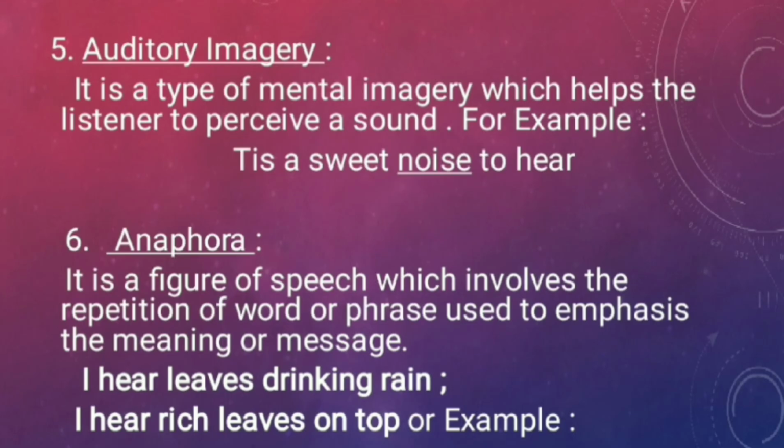So, what is the auditory imagery the poet has used in the poem? "'Tis a sweet noise to hear." So, we are going to hear a noise that is very sweet, very pleasing. When the raindrops fall on the thick leaves and trickle down to the lower leaves, a sound would be produced. So the poet basically wants the reader or listener to listen to that sound when the raindrops trickle down the lower leaves or the thin leaves. So that sound is called an auditory imagery. This word noise is an auditory imagery implied by the poet.